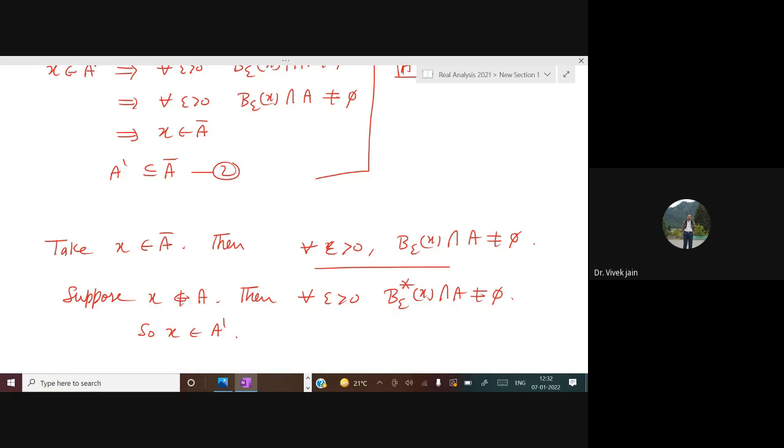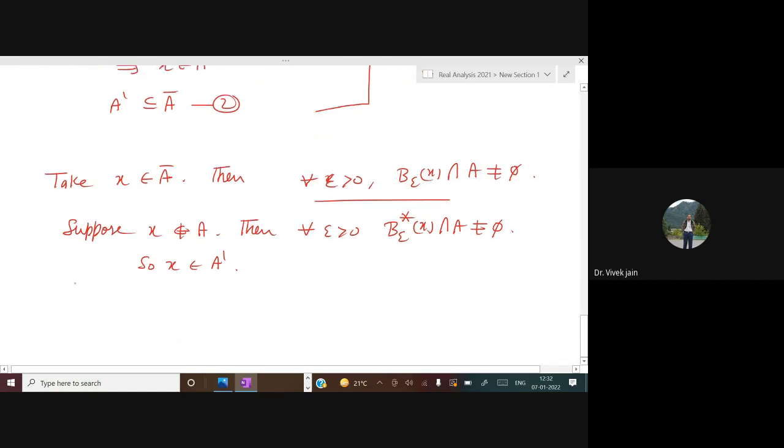If X is in A closure and X is in A, then we are done. If X is not in A, then X is in A dash. What does it mean? This means that X is in A closure implies X is in A or X is in A dash. Because if X is not in A, then X is in A dash.